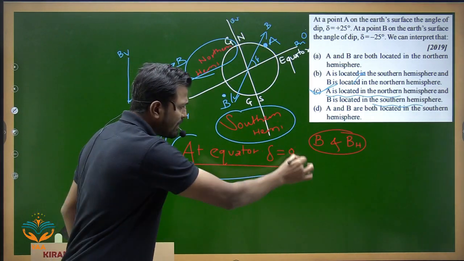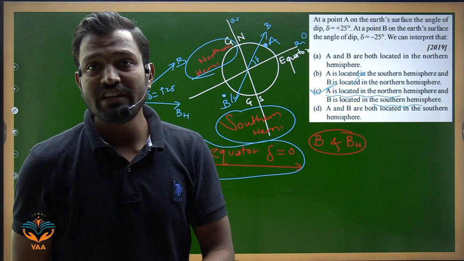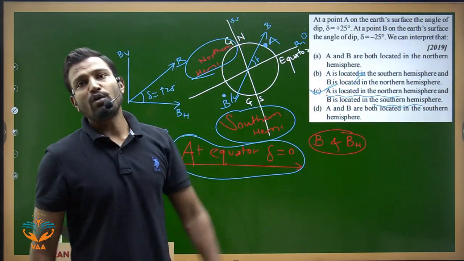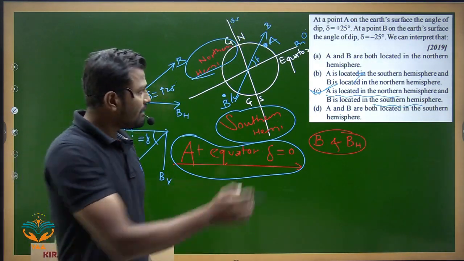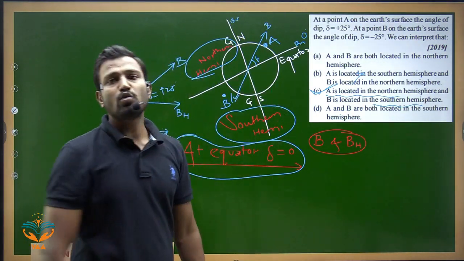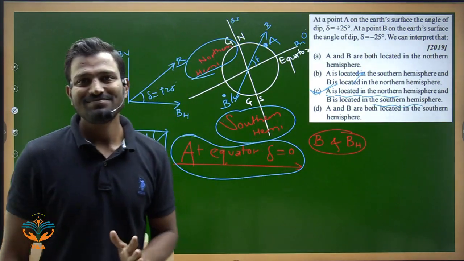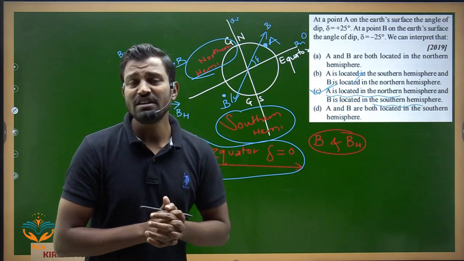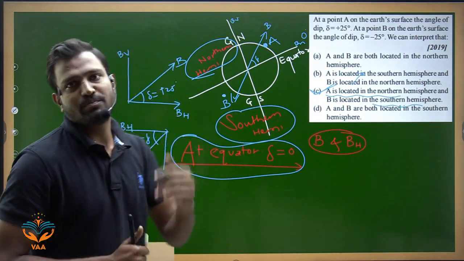If you know this particular statement, you can understand that point A has positive dip, so it will be located above the equator. That means towards the north it will be located. If it is negative, it will be located towards the south region, or south pole, or in the southern hemisphere. Fine. So it is a very simple question. You can pause and understand it, and we see the next question.